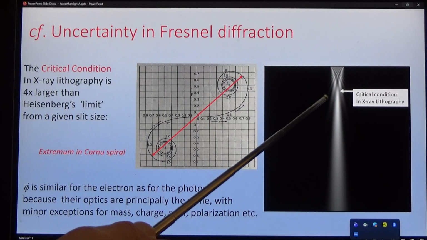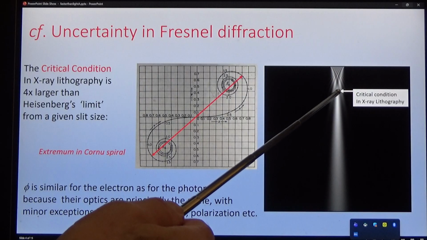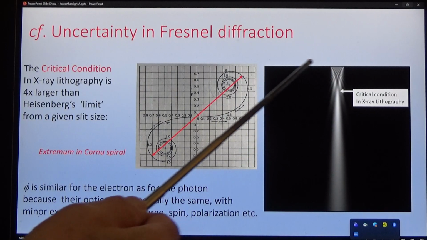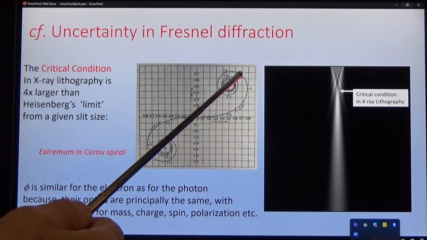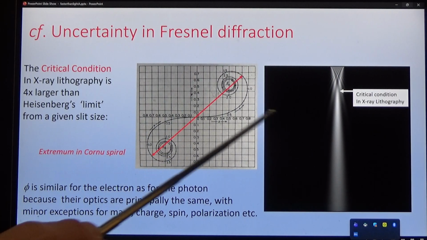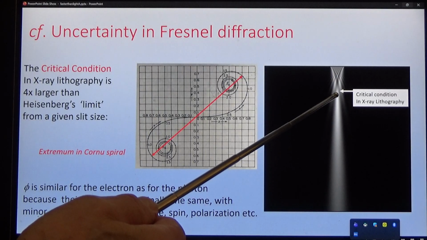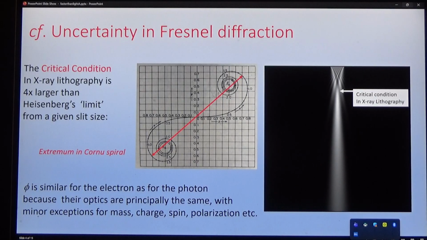Here's some experimental data from X-ray lithography. The critical condition is derived from the Cornu spiral, and this one is 4 times greater than Heisenberg's limit. The limit depends on the details of the experimental arrangement.